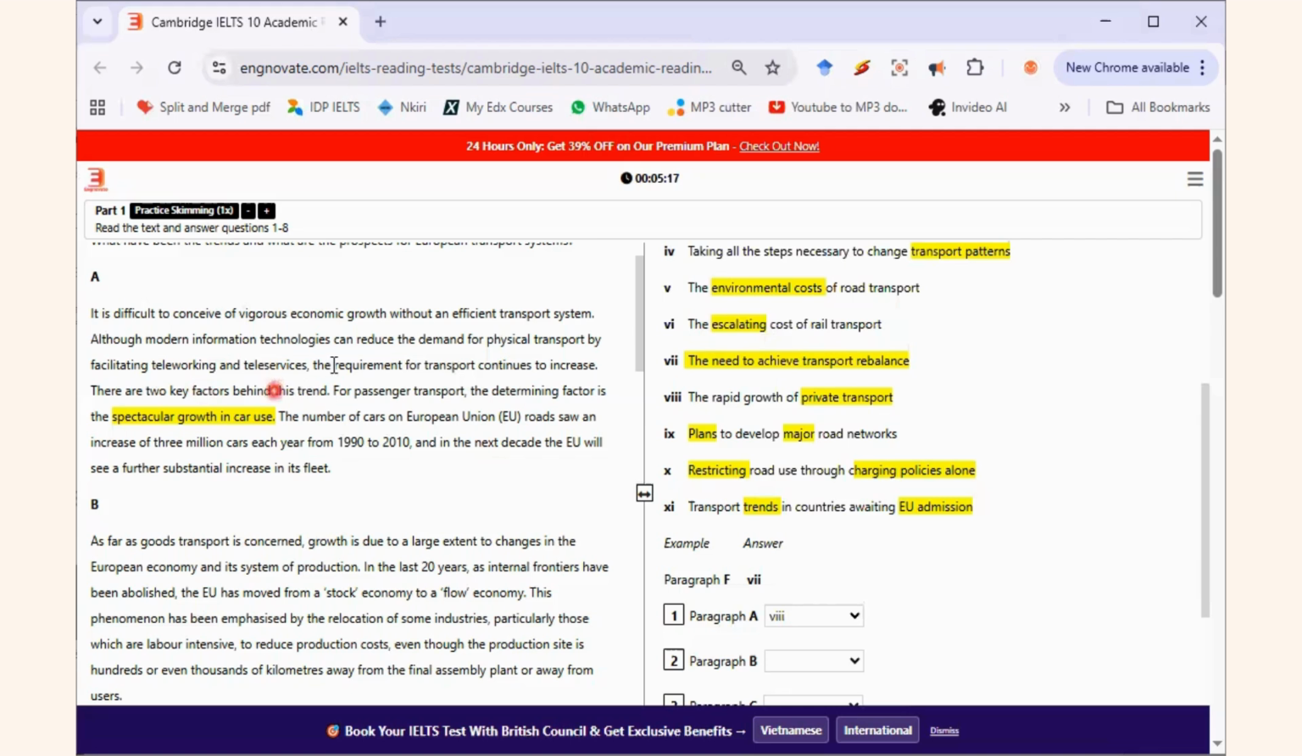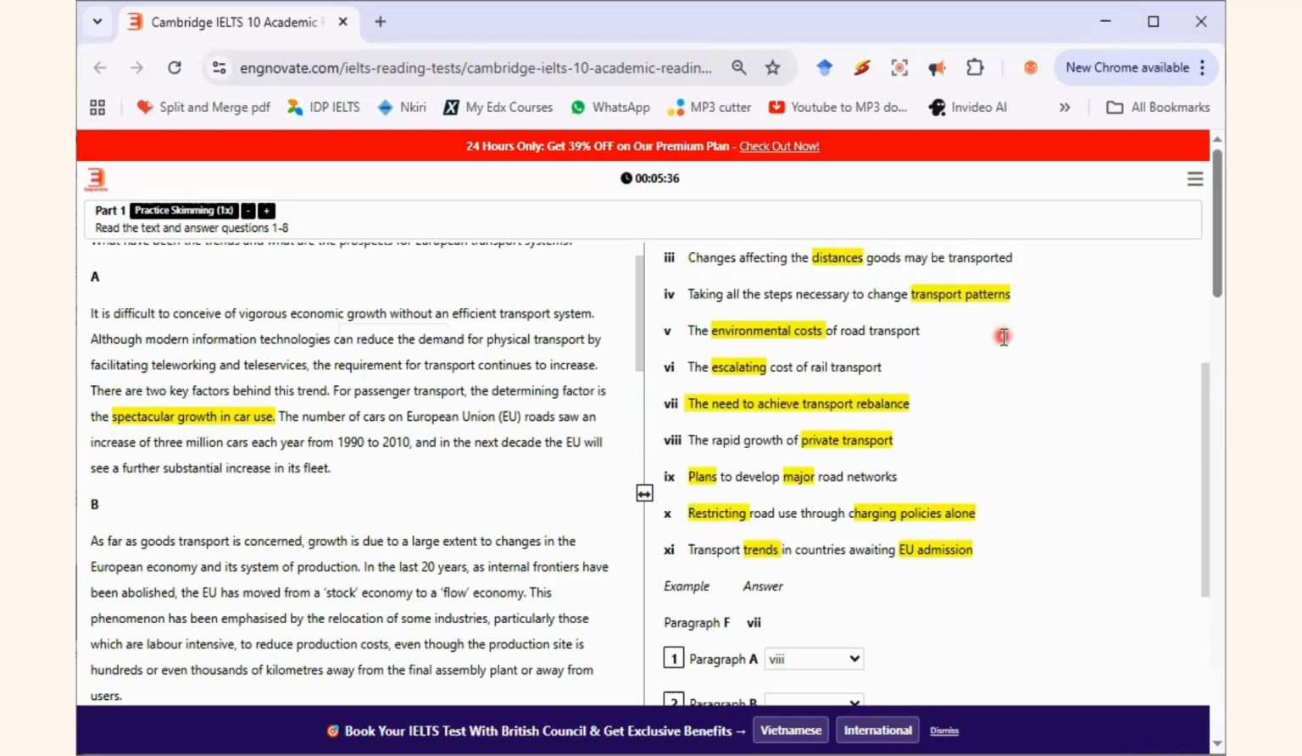The requirements for transport continues to increase. Can you see that? The requirements for transport continues to increase. You see that statement now? Now, some people will say this statement. Some people will see this statement, that something is increasing.